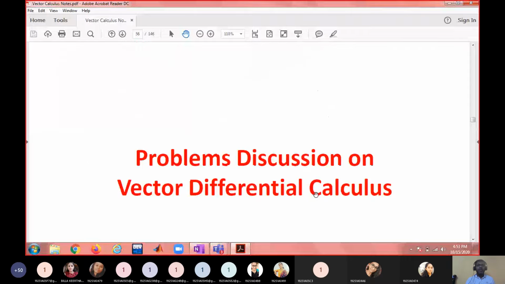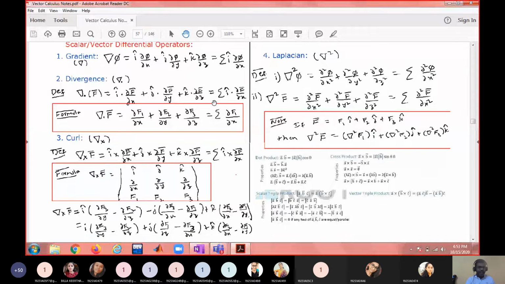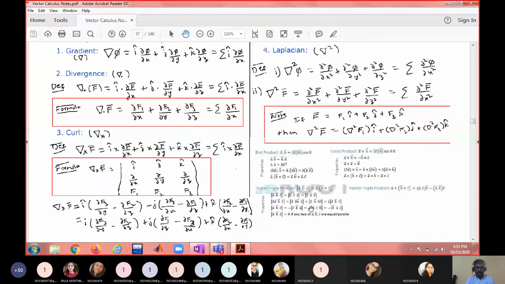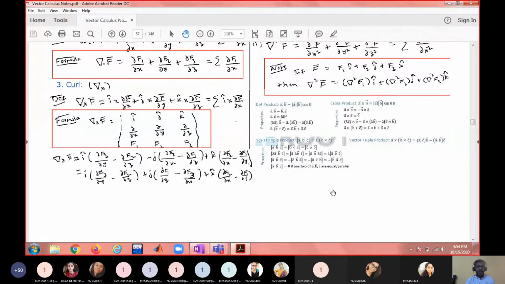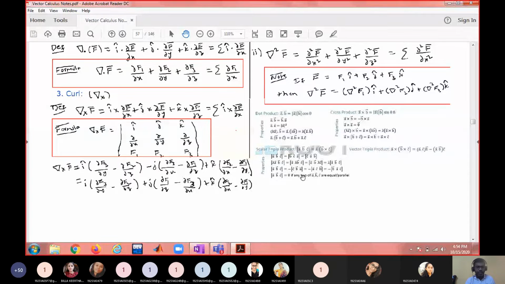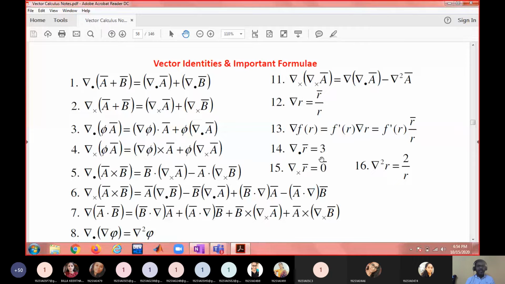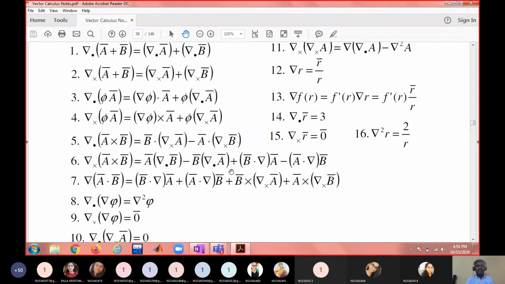So after that, I think I wrote a summary of the formulas again: gradient, divergence, curl, Laplacian, and after that some results on dot product and cross product, because these may be useful in proving the identities. I think this slide must be before the proof of the identities. So these are the 11 vector identities. 1 to 11 are identities. From 12 onwards, these are small results which we derived for our convenience to solve the problems easily. Better you remember all these identities.